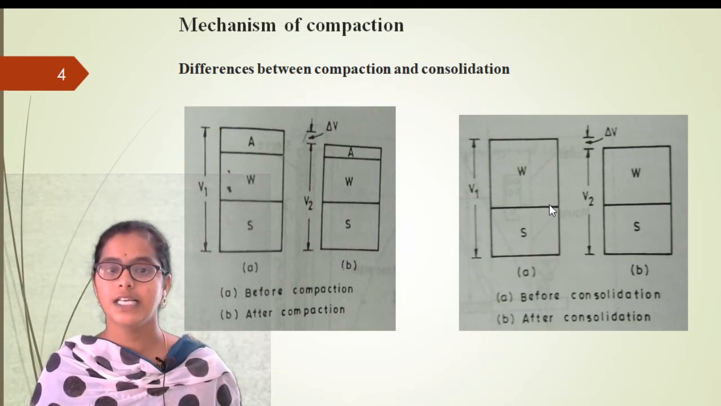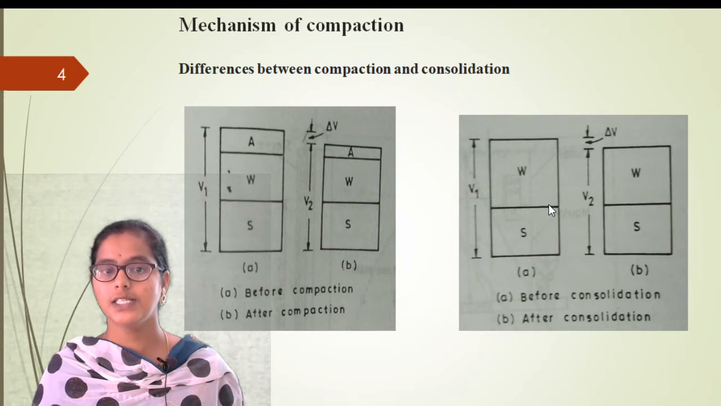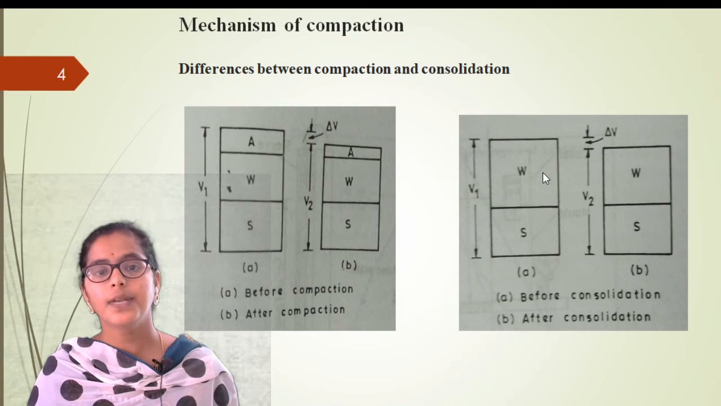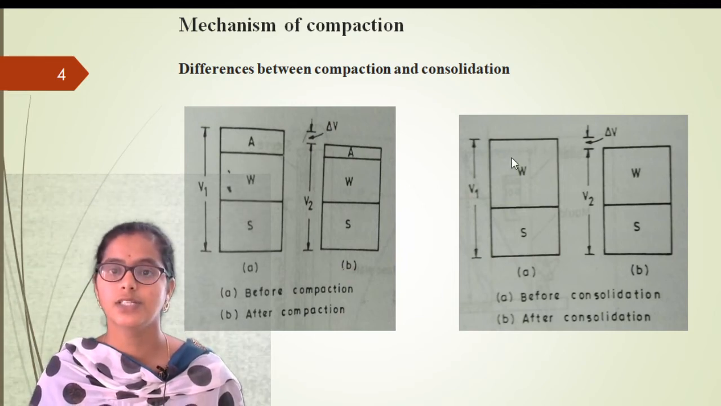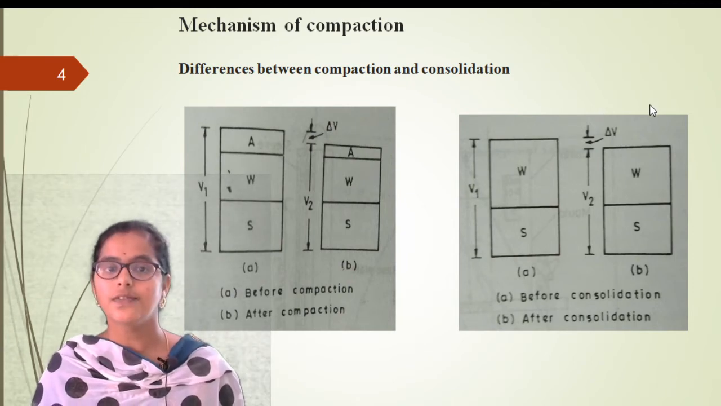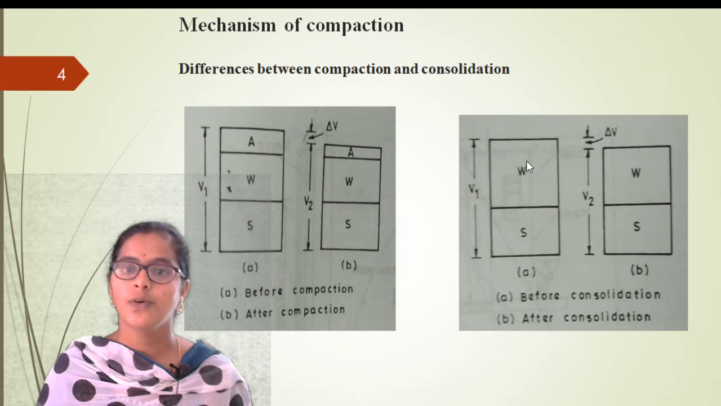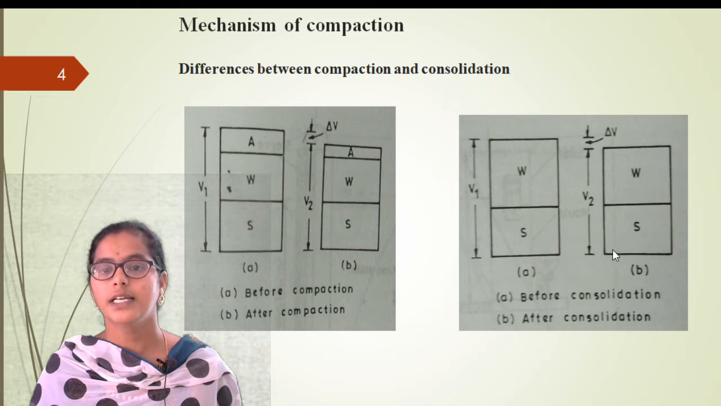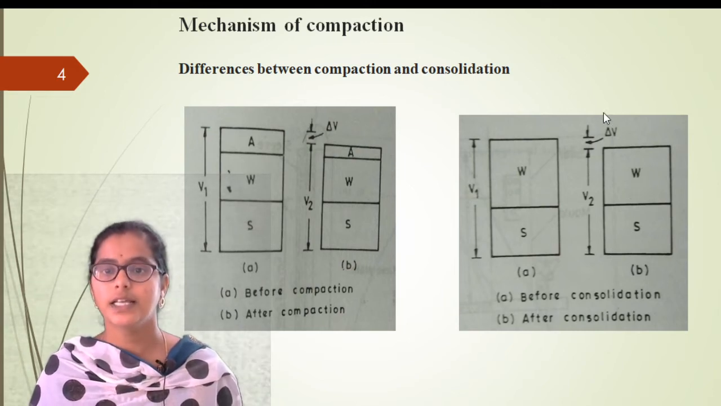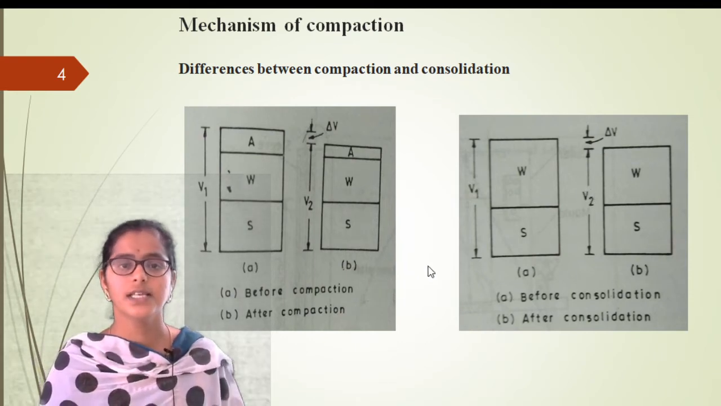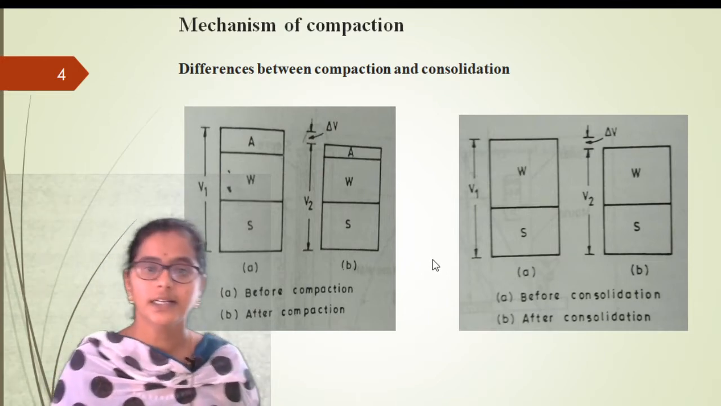So what is the change in the phase diagram now? As soil is saturated, there will be only two phases, that is solids and only water is present, right? There is no chance of a gaseous phase, air phase here, because soil is fully saturated, right? So there will be change in the volume of the water voids. There is no change in the volume of the solids, there is only change in the volume of the water. It is because of the consolidation, right? So this is involved in the compaction and consolidation.